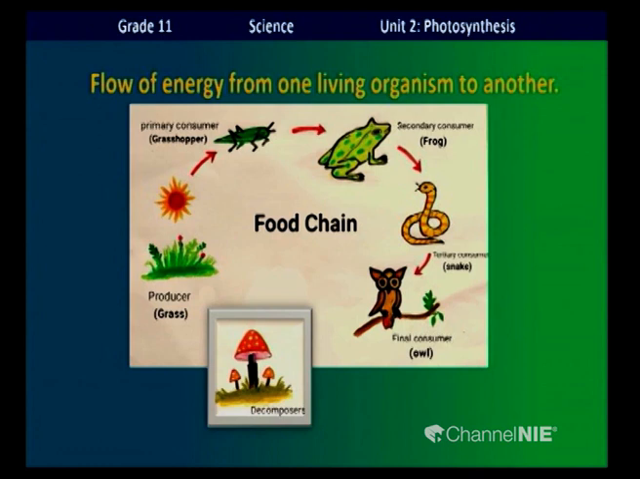Now what is this? This is a food chain. It shows you how energy flows from one trophic level to the next. The first link is known as the producer. It is always a plant or plant material, and others are consumers.